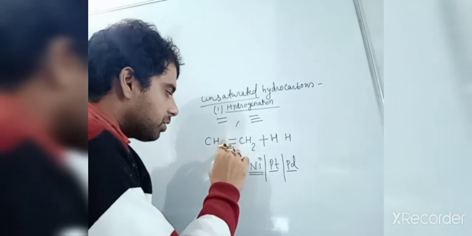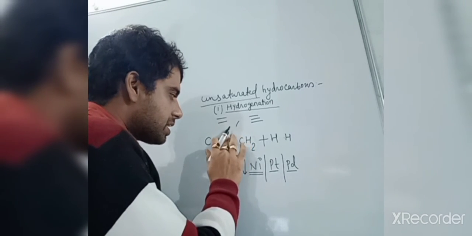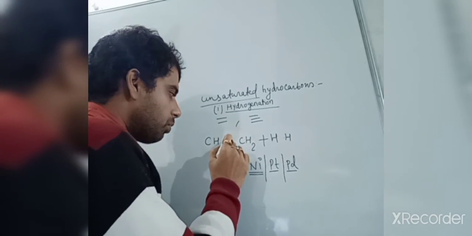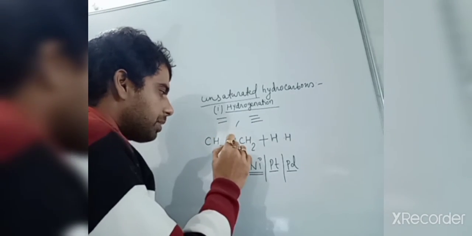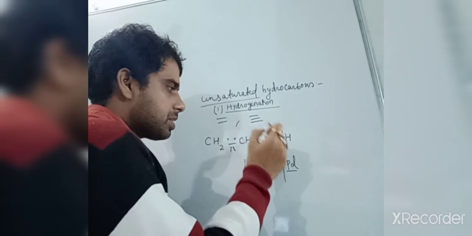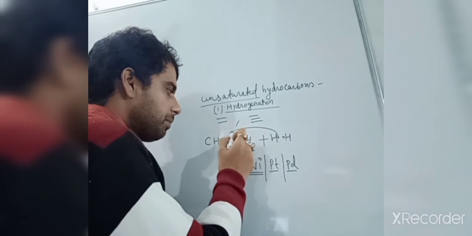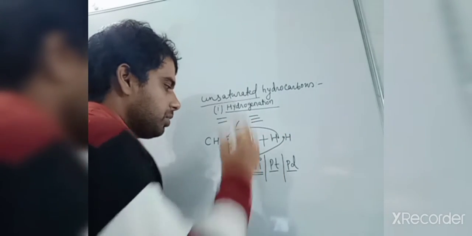This one is the pi electron, a double bond actually contains pi electrons. What will happen? One electron is there, this electron for this carbon and this electron for this carbon, and the hydrogen also has some electron. So it will come onto this one, and this one will come to react on that one.